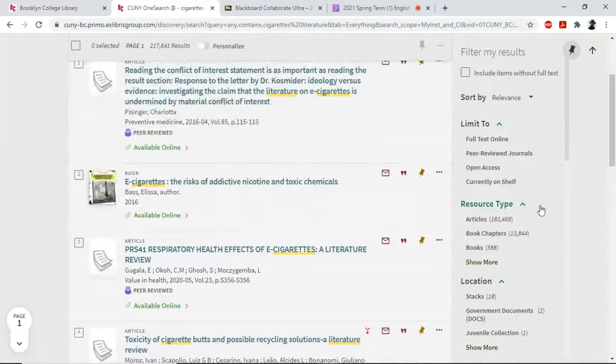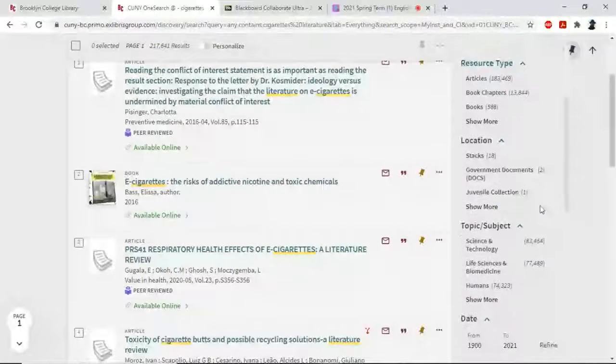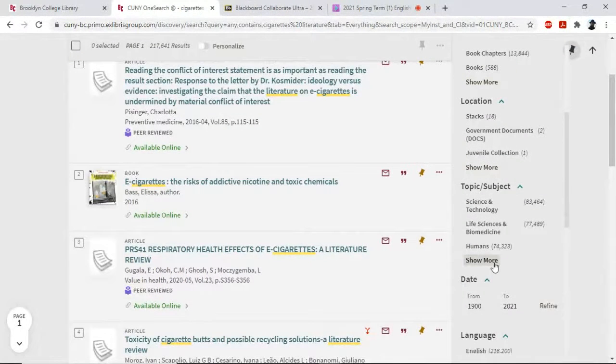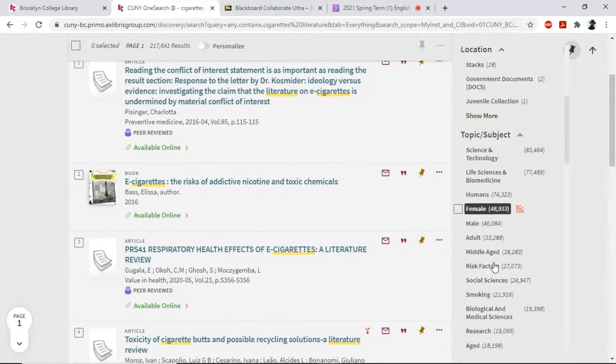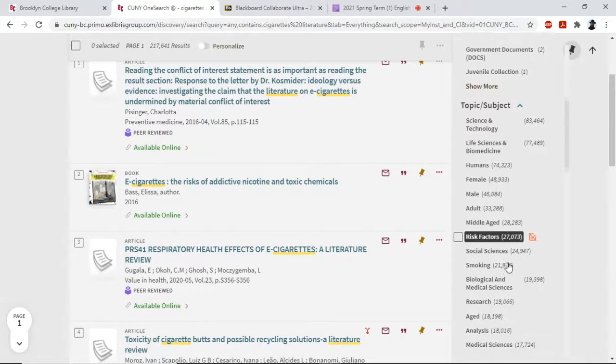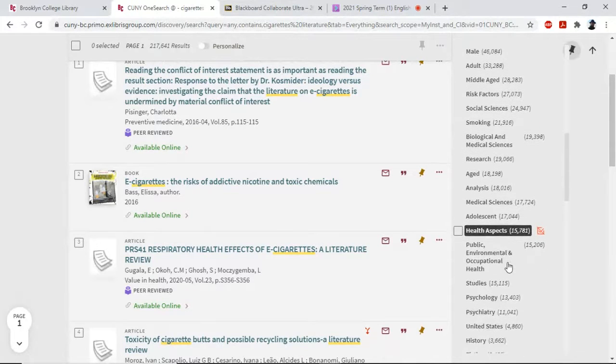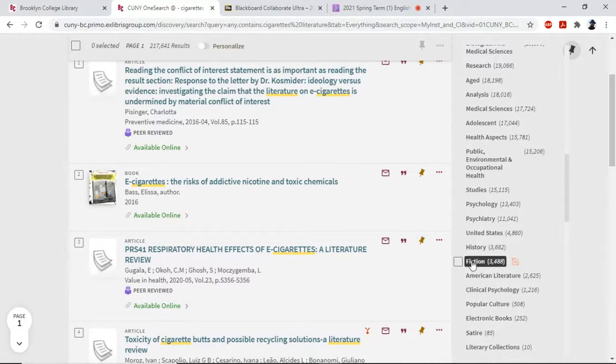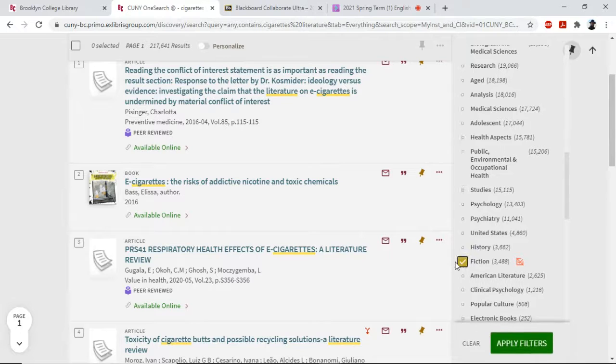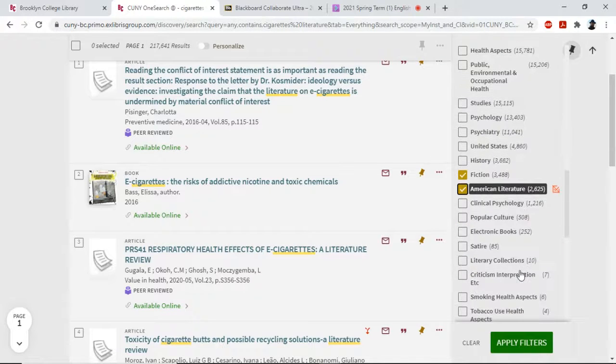You want to get rid of those, so go over to your filters. Go down, see what kind of filters you can set. See if there's anything that says humanities, cultural studies, literature, fiction. Let's try that, fiction. Maybe American literature, let's set that. And maybe popular culture, since it is Stephen King. And there's other different ones, but let's start there, right? Let's see what comes up.